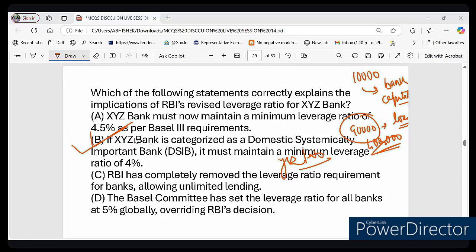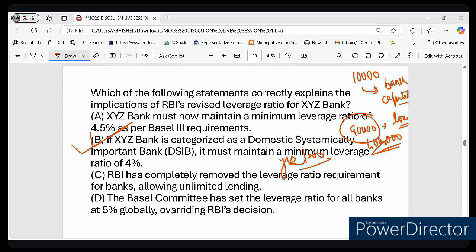So option number A says 4.5%. This is wrong, right? As per RBI regulation, it is only 3%. Option number C says that RBI removed the leverage ratio requirement. This is also wrong because RBI revised it but did not remove it. And option number D says banks must maintain 5% leverage for all banks. This is also wrong because Basel III global minimum is 3%, right? A country like India can set a stricter rule but cannot override the Basel III framework, right?